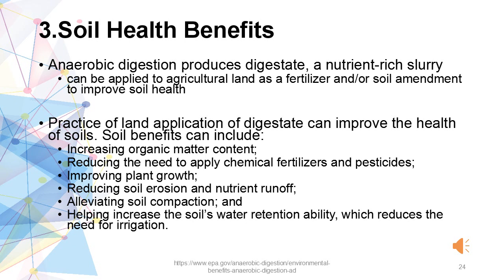The soil benefits can include increasing the organic matter in the soil, reducing the need to apply chemical fertilizers and pesticides, improving plant growth, reducing soil erosion and nutrient runoff, alleviating soil compaction, and helping increase the soil's water retention ability, which reduces the need for irrigation.